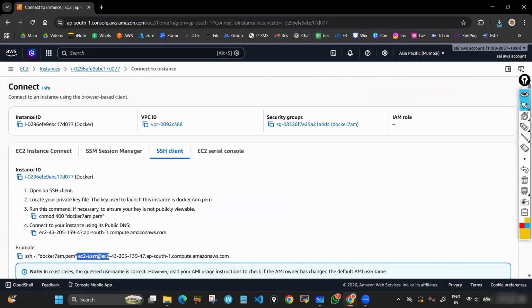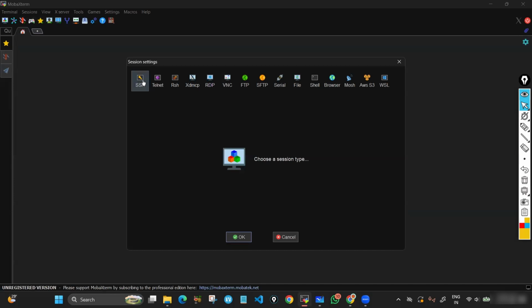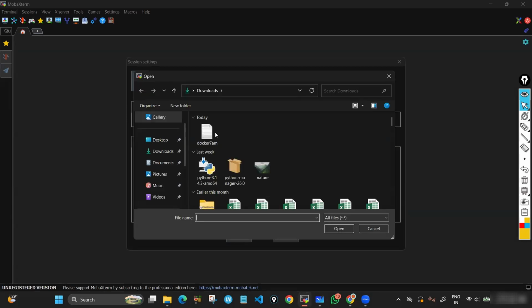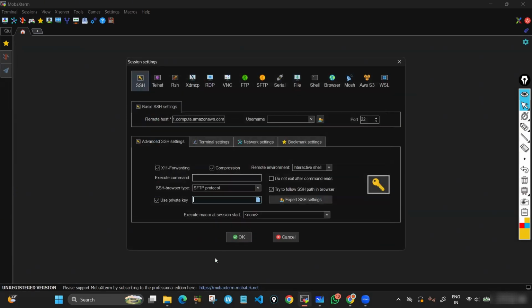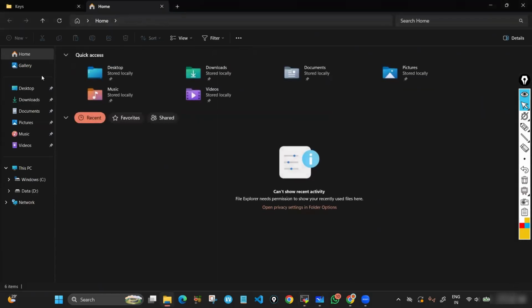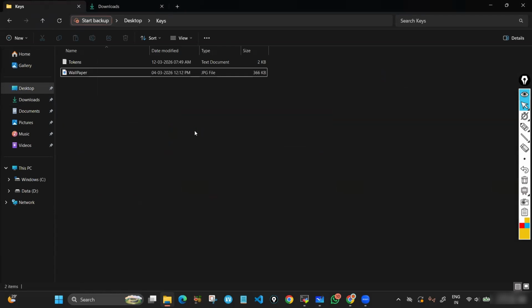Username at DNS name. Sessions, new session, SSH. This key pair, let's keep it in a safe location. Always have a habit of keeping your key pair in a safe location. This is my key pair; cut from here and paste here.